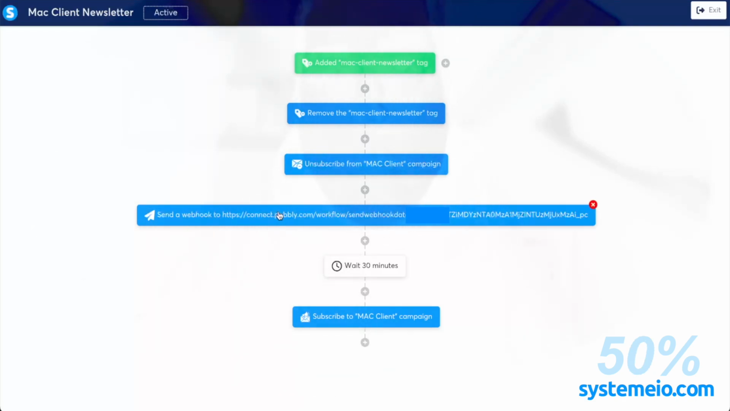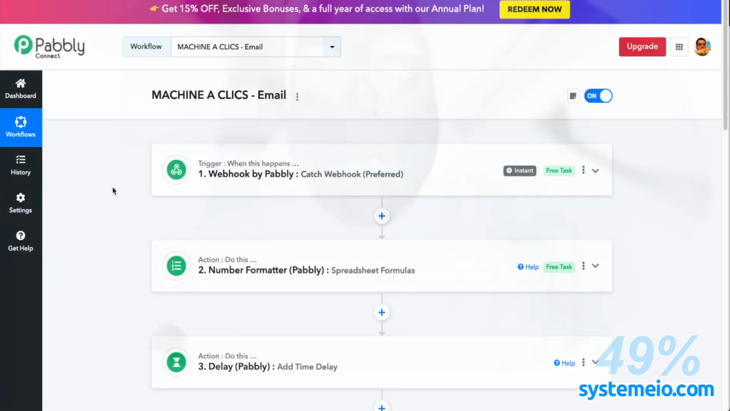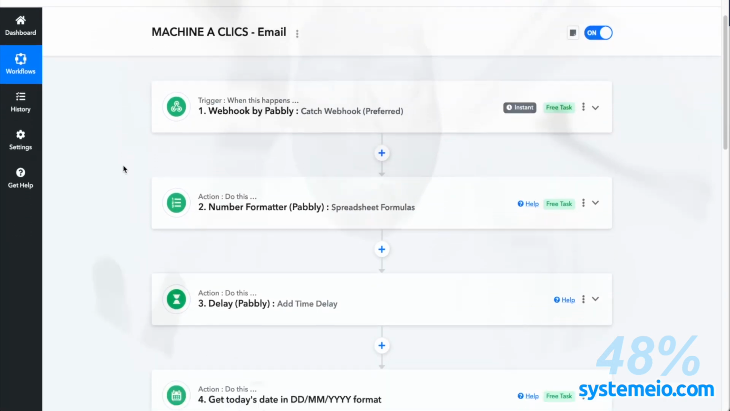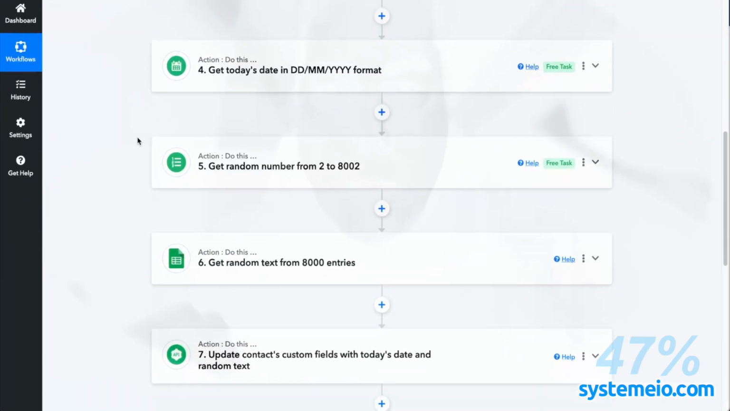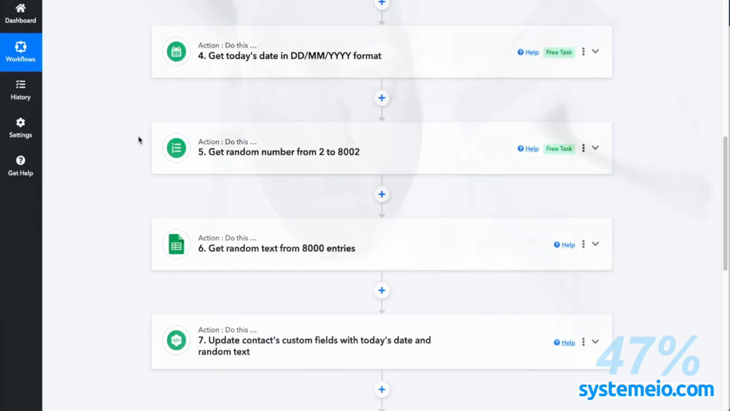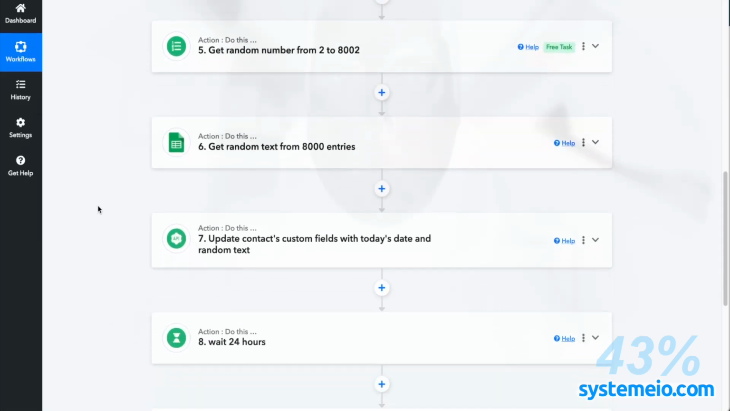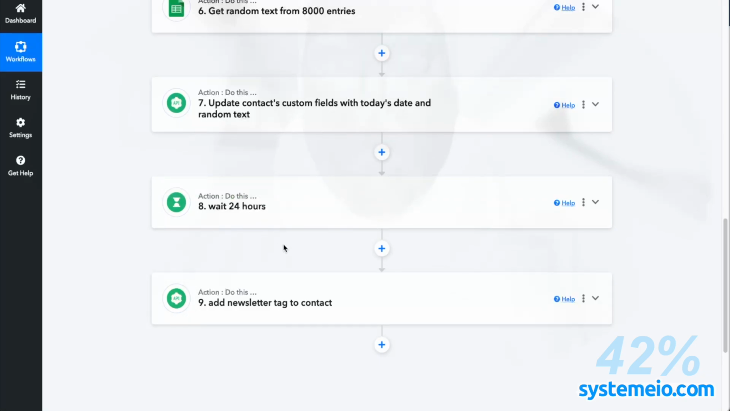In the Pabbly Connect workflow that we will look at now, remember why we do this. What we do here is simply update some custom fields in the contact. The custom fields will be used in the campaign email, and the values inside those custom fields will change every day, so that the email itself is different every day. And especially at the end here, we wait 24 hours and we add the newsletter tag to the contact, a step that would create an infinite loop in SystemeIO.